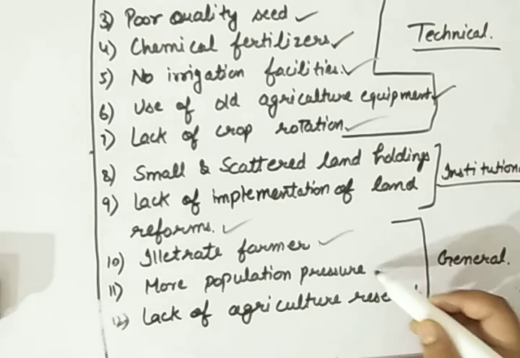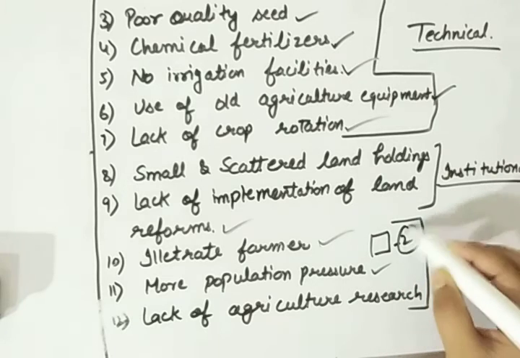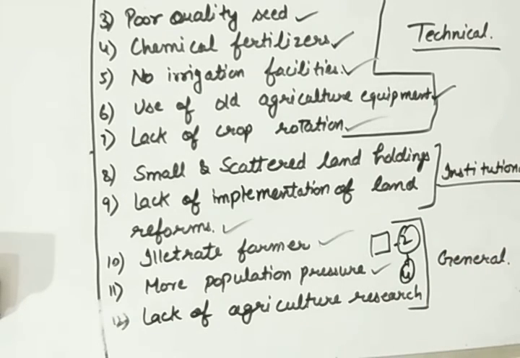Next is more population pressure. As I said earlier, there is a need of only 2%, but 4 persons are working. That means the population pressure is there on agriculture. More people are based on agriculture than needed.